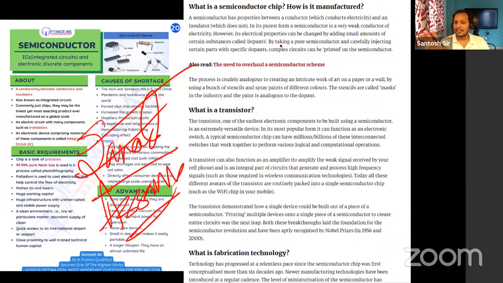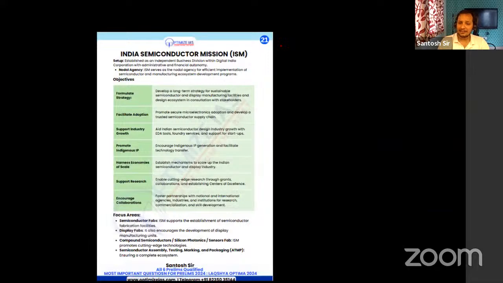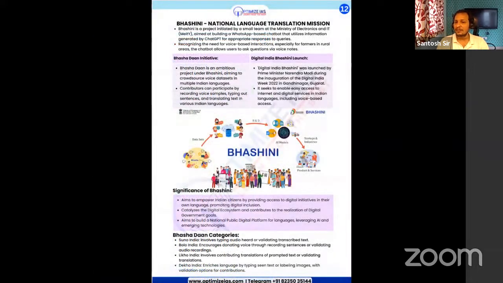Okay. So again, this is very, very important. Go through this. Semiconductors may also be asked. You can see the India Semiconductor Mission. Generally, in science and tech, they don't ask about missions. Their focus is mostly on the application part of it. Okay. So this is it, guys.